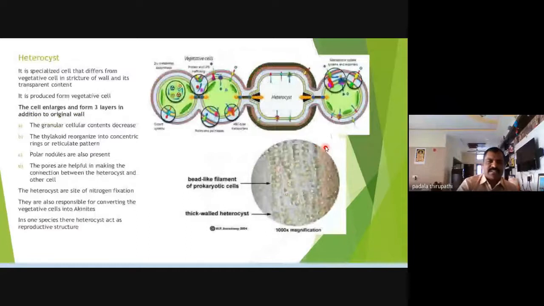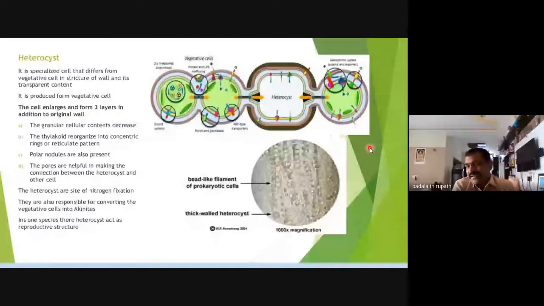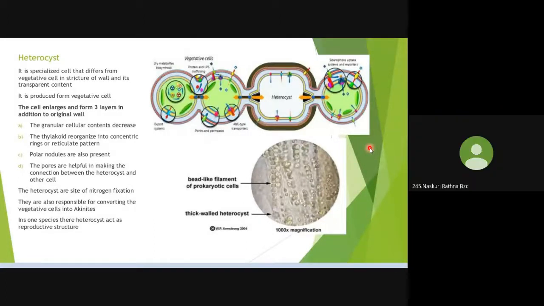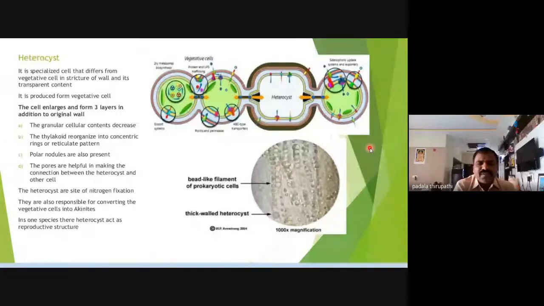Then, heterocyst. This beautiful slide shows the complete information related to the heterocyst, my dear friends. This slide shows how you can decide whether a cell is a heterocyst or a vegetative cell. The vegetative cells are green in color. The heterocyst does not contain any green color. Is it clear? Yes.